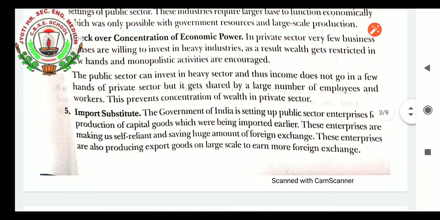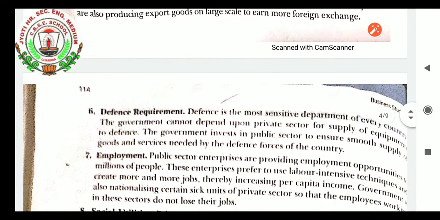Import substitution. The government of India is setting up public sector enterprises for the production of capital goods which were being imported earlier. These enterprises are making us self-reliant and saving a huge amount of foreign exchange. These enterprises are also producing export goods on a large scale to earn more foreign exchange. So these are the import substitutes.